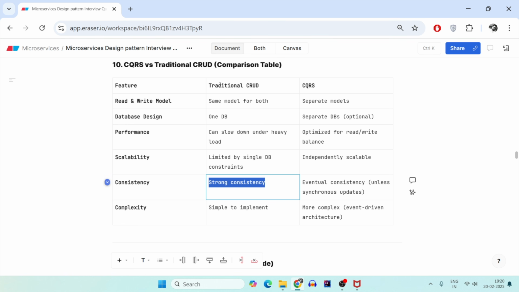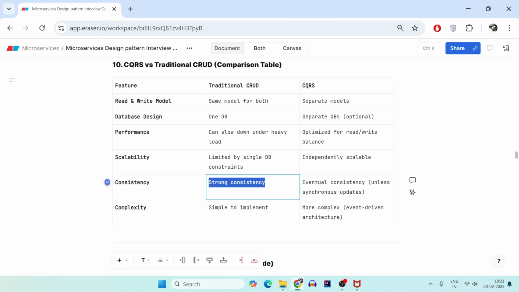and hence in banking applications, we usually use CRUD based applications only. When it comes to CQRS, it is eventual consistency. So use it only when an update to the product description may not be available to the users as soon as you update it. In that case, eventual consistency is fine, and hence the marketplace is a good option for this.